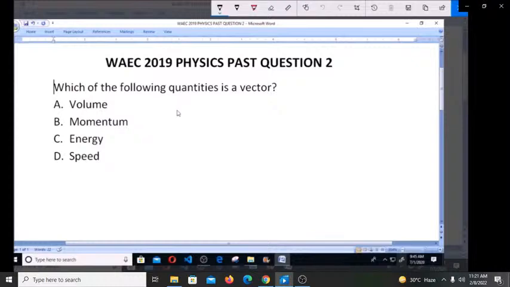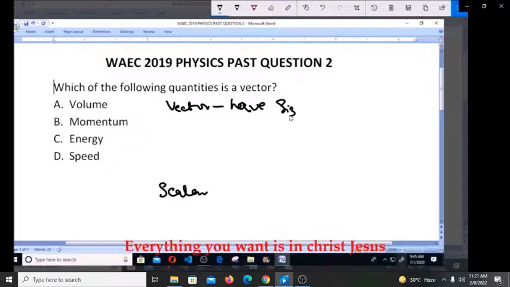There are two major types of quantities that we have in physics. We have the vector quantities, and we have the scalar quantities. Now, what are the vector quantities? Vector quantities are quantities that have both size, which is magnitude, and direction.